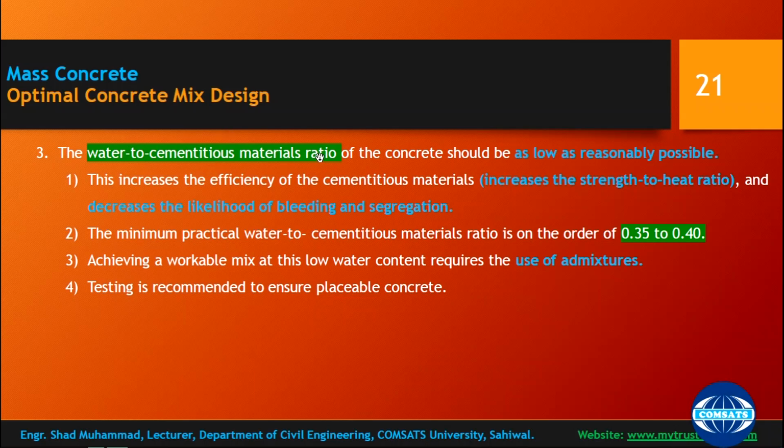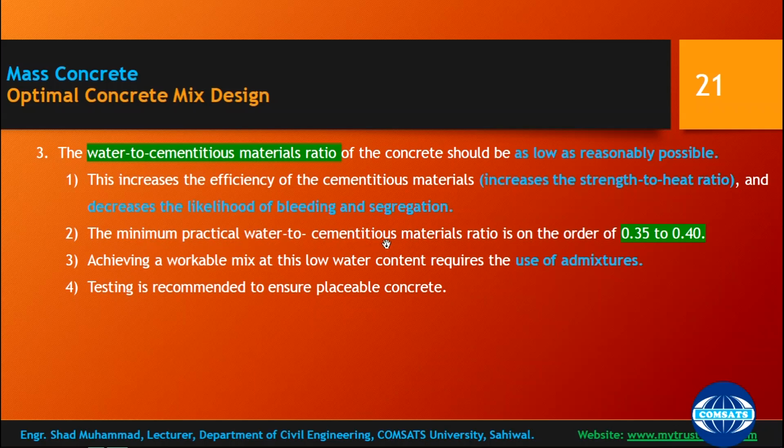The water to cementitious material ratio of the concrete should be as low as reasonable. This increases the efficiency of cementitious material and increases the strength to heat ratio. It also decreases the likelihood of bleeding and segregation.